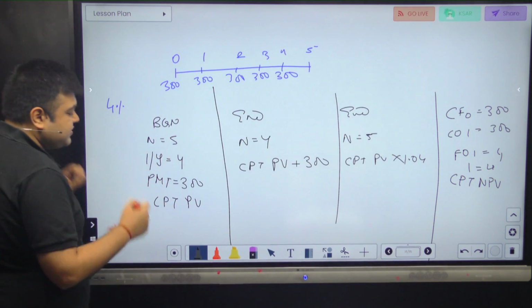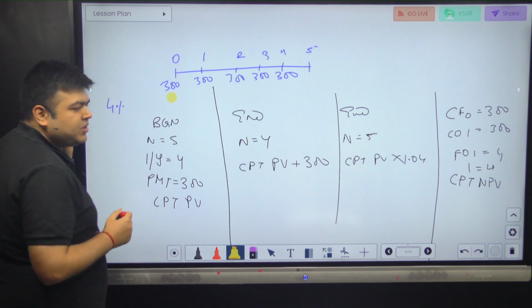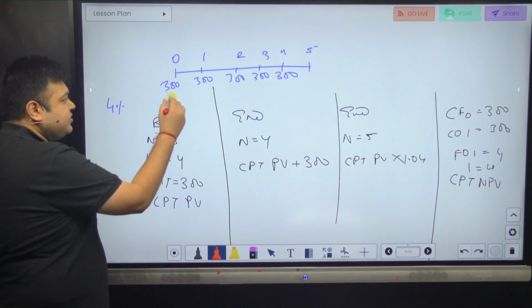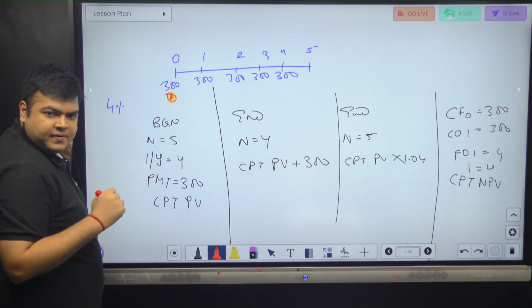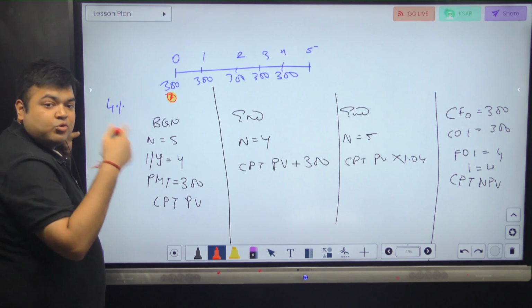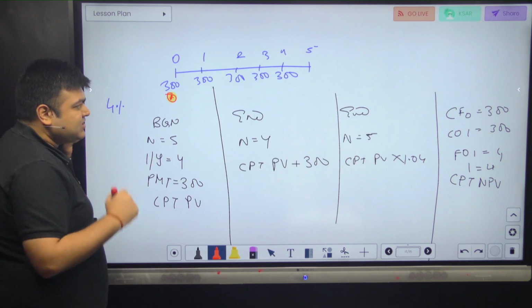There are 4 ways in which I can do this simple question. What do I do? The first one is BGN mode, which will give me the PV over here. Look, once first, then you copy. BGN mode is going to give me the value over here. I can simply calculate PV, no adjustments needed. I do not like this because I might forget to remove the BGN mode later. So I don't like this method.